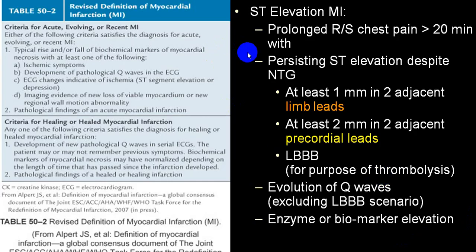So there are certain criteria. We'll be mentioning those. ST elevation: there is a prolonged chest pain of more than 20 minutes.